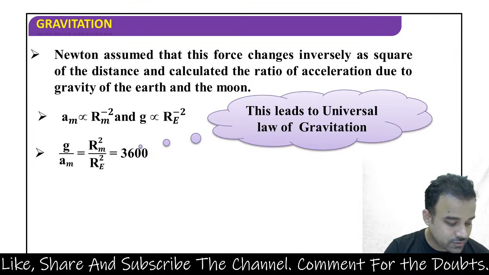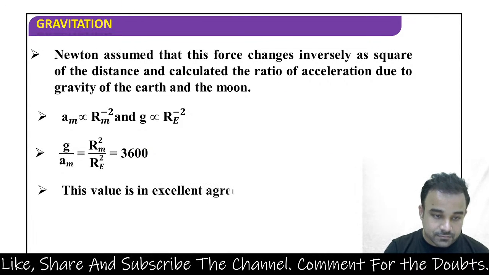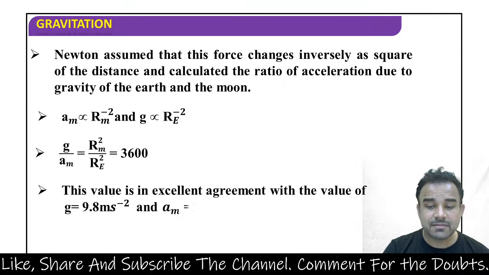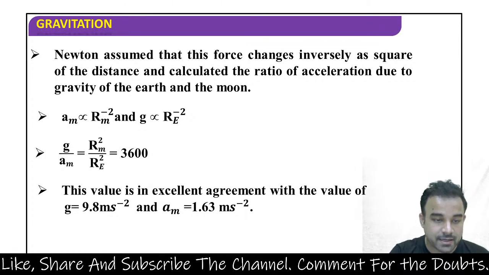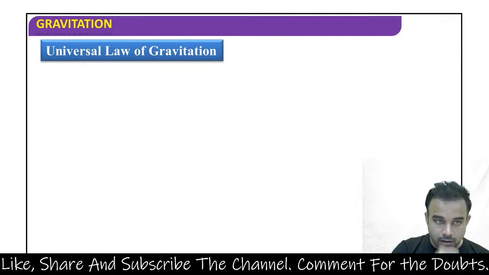This value is in excellent agreement with the value of g, that is equal to 9.8 meter per second square, and a_m is equal to 1.6 meter per second square. तो ये वैल्यू जो है ना बहुत पास में हमारी आई थी, correct.